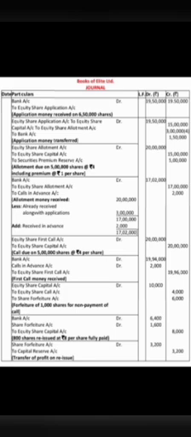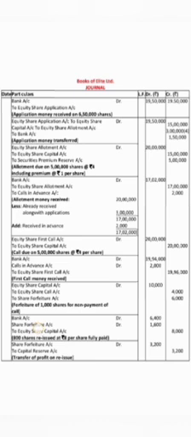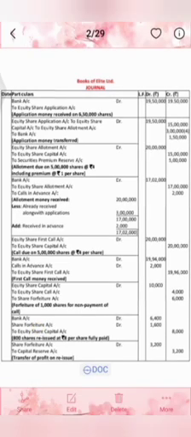Second one is equity share application account debit to equity share capital account, to equity share allotment account, to bank account. 19,50,000 for equity share application account, equity share capital account credited by 15 lakh, equity share allotment account credited by 3 lakh, and bank account credited by 1,50,000. Here we have completed the 19,50,000 amount.